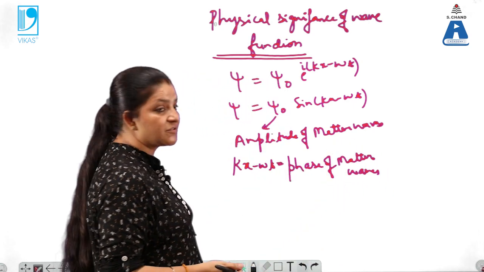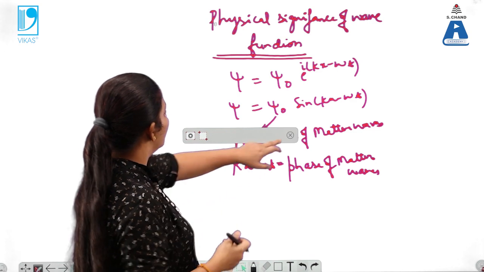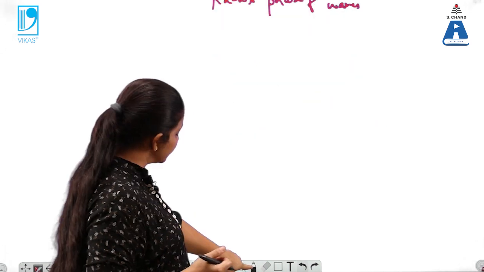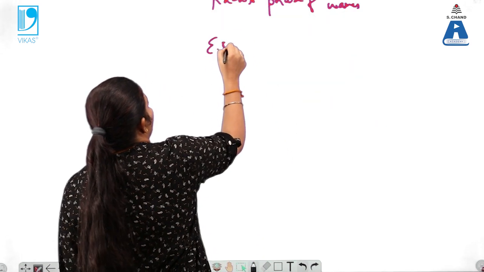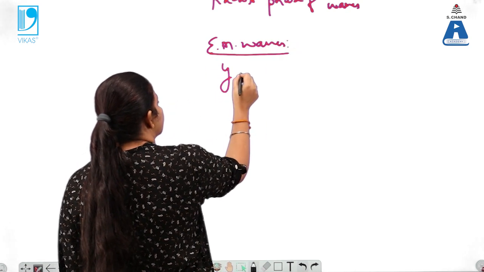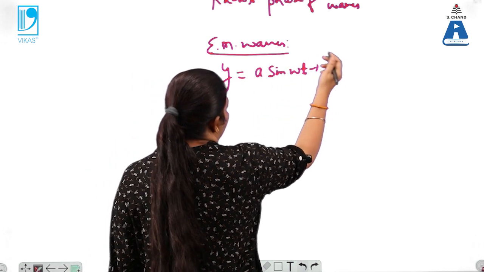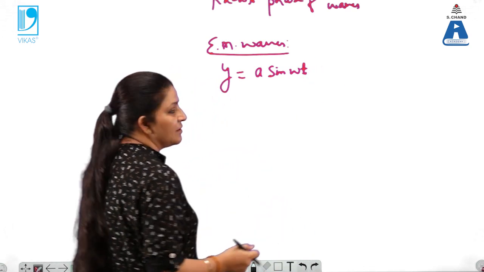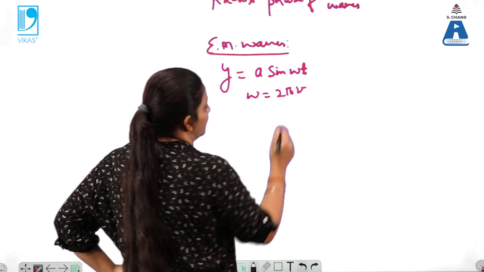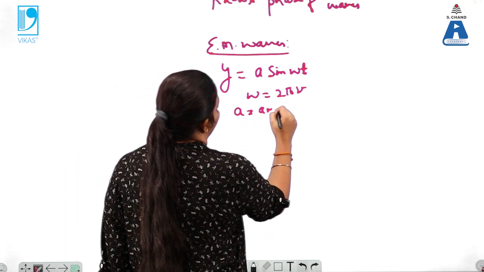So what are the matter waves? The waves which are associated with the moving particle. Now how physically can we calculate this wave function which is associated with the matter waves? Firstly I will explain for the EM waves. In case of EM waves, the wave function is A sin(omega t minus kx). What is omega here? That is known as angular frequency, which is 2 pi nu. And A is the amplitude of the waves.